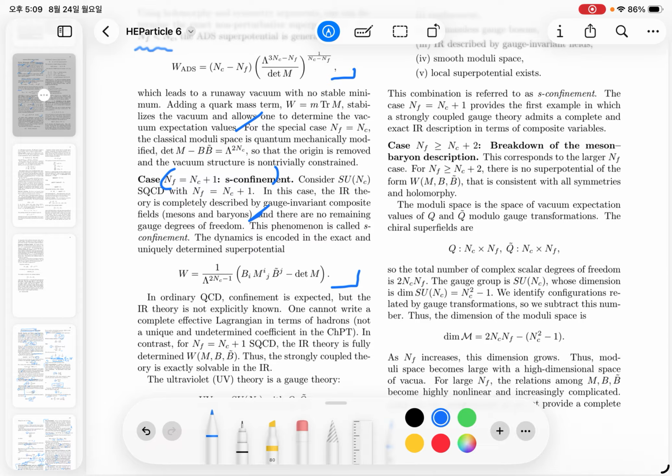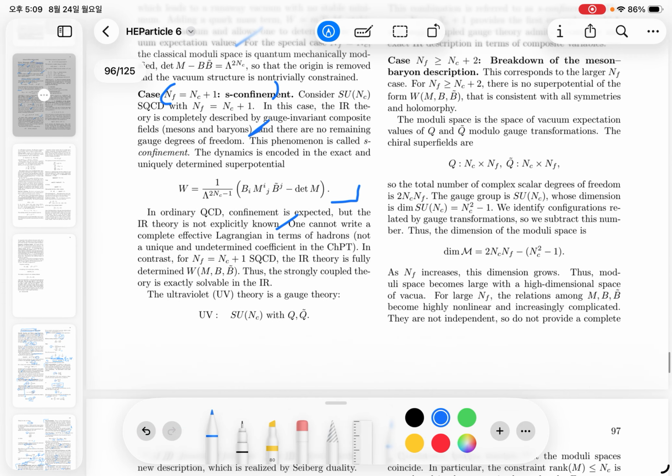Compared to ordinary non-supersymmetric QCD, where confinement is also effective but the IR theory is not explicitly known, in the case NF equals NC plus 1 the IR theory is determined by the superpotential, so the strongly coupled theory is exactly solvable in the IR.